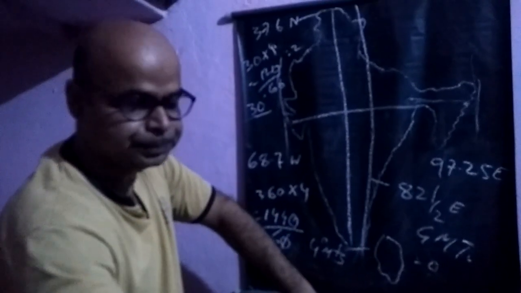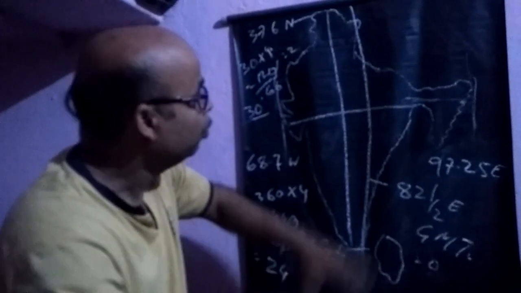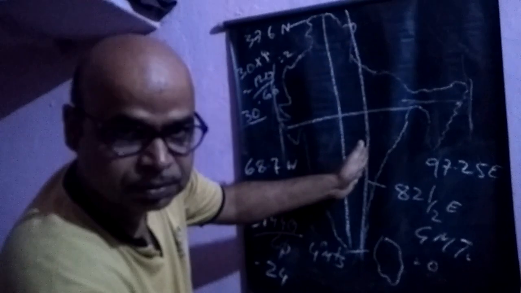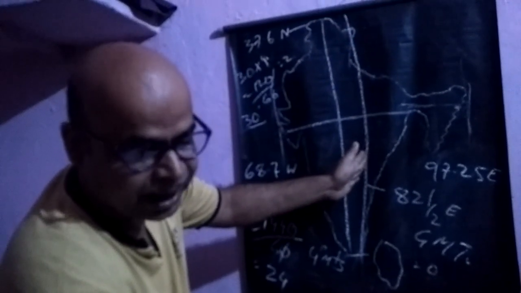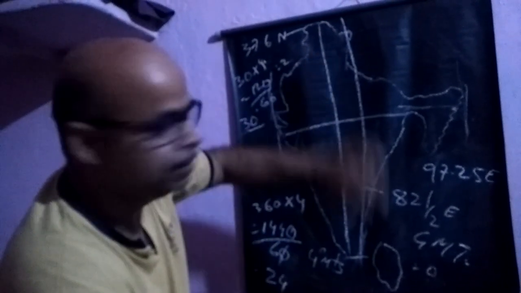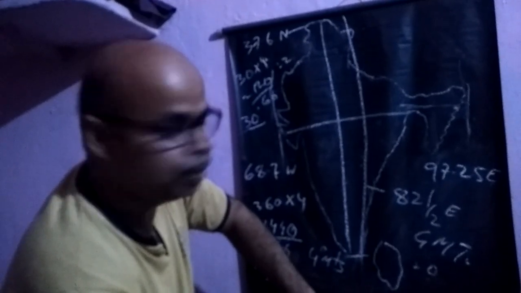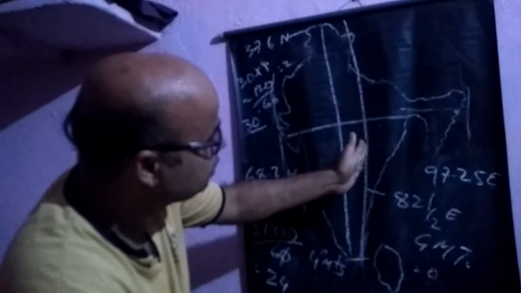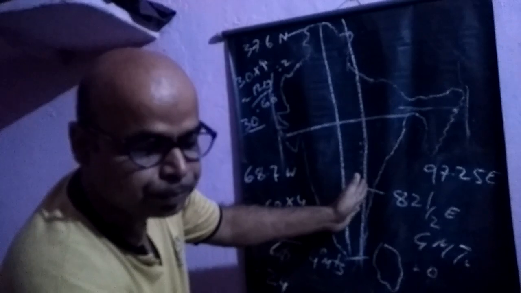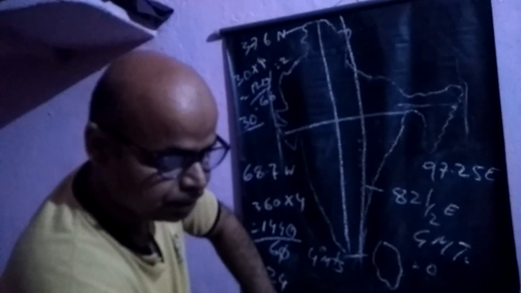My question is, why has 82.5 degrees east been selected as the standard meridian of India?